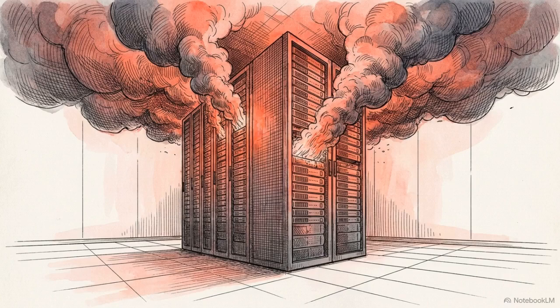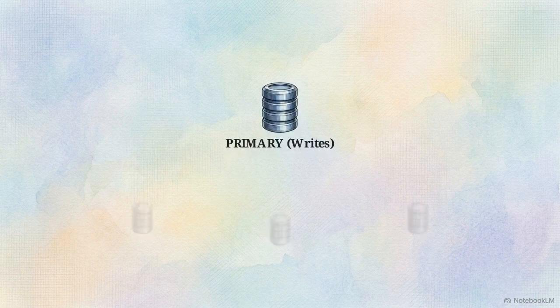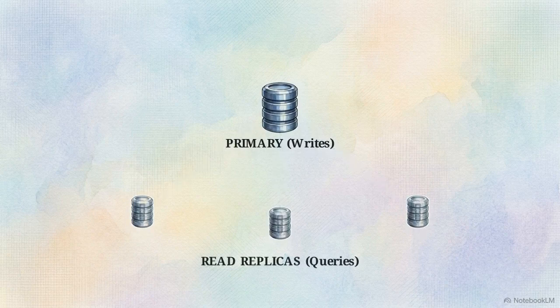Even with a cache, a single primary database eventually becomes a bottleneck. If that database fails or gets overwhelmed by updates, your whole system stops. We scale read capacity through database replication. You designate one primary database to handle all writes and changes, which then streams copies of that data to multiple read replicas used only for queries.